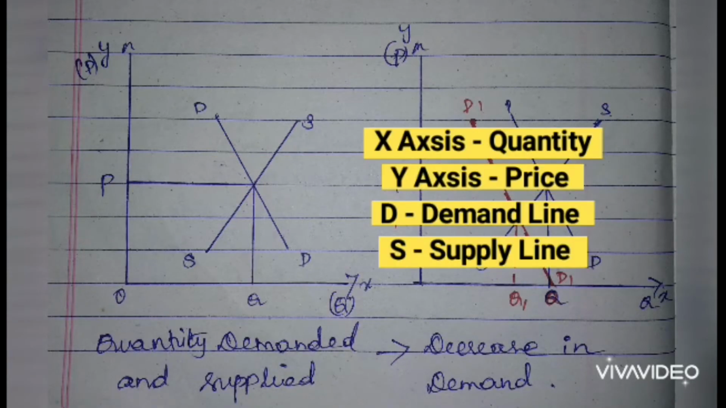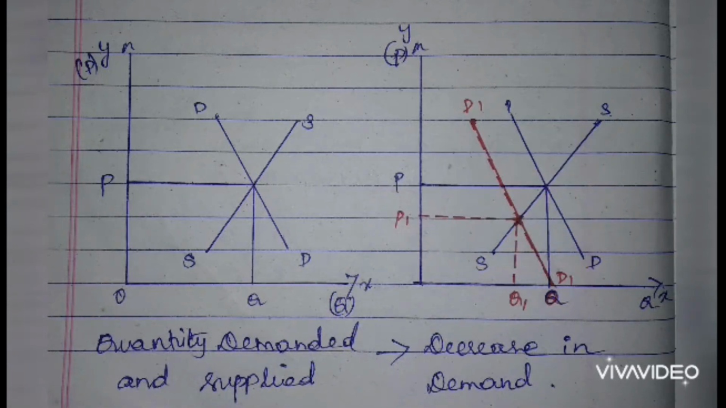The same x-axis and y-axis consist of quantity as well as price. D is the demand line and S is the supply line. When the consumer consumes QP level of goods and services, they attain equilibrium at point A. If the demand of the consumer decreases, the demand line D will move leftward and down, taking the place of the D1 line. Due to the decrease in demand, the consumer buys P1 Q1 level of goods and services, and the equilibrium point also changes to C.